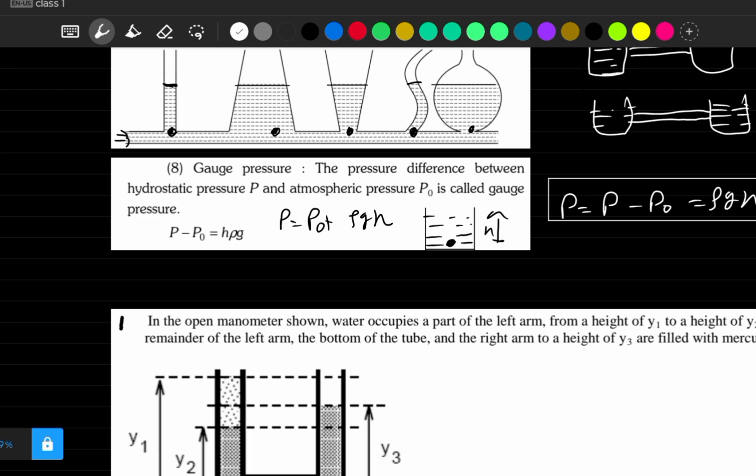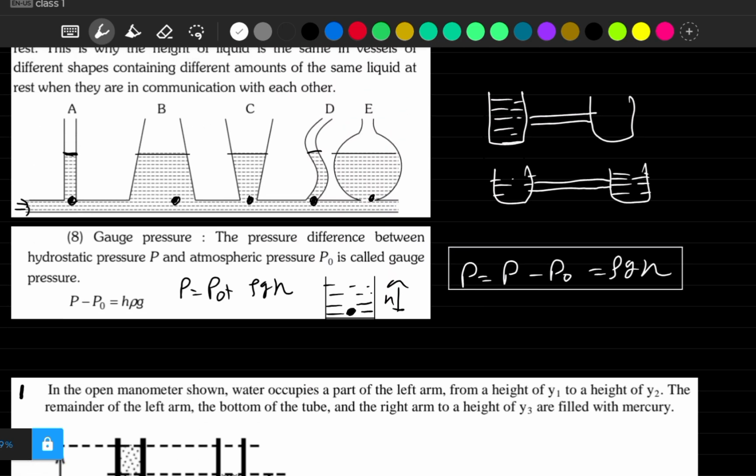Earlier this fluid was in AP Physics B, or sometimes we say AP Physics 2. Now they have shifted it here. So in AP Physics B, they have asked all these questions which I will take now, and we have to solve them because they will not make new types of problems, right? They will simply copy paste problems from there. So I hope now this gauge pressure is clear to all of us. Now we'll solve few questions.